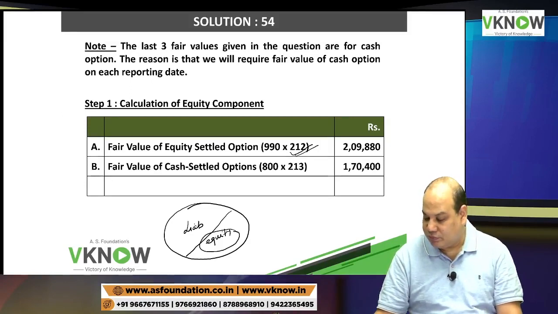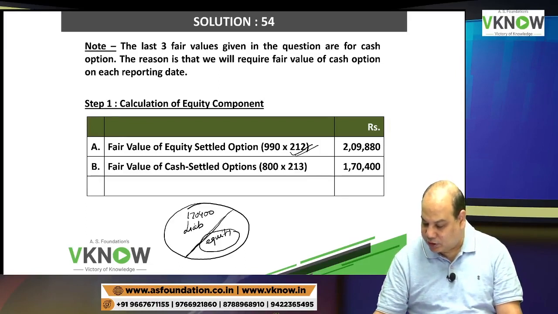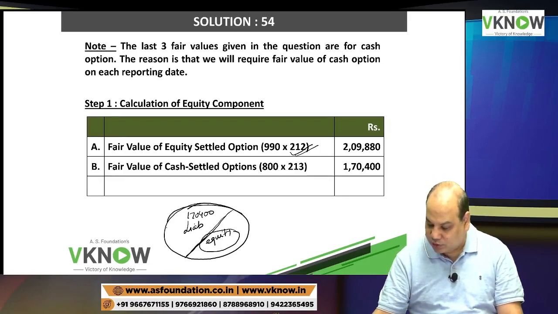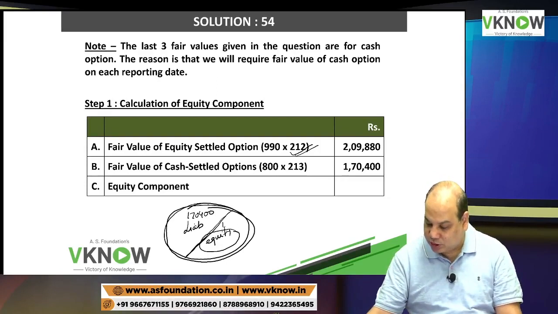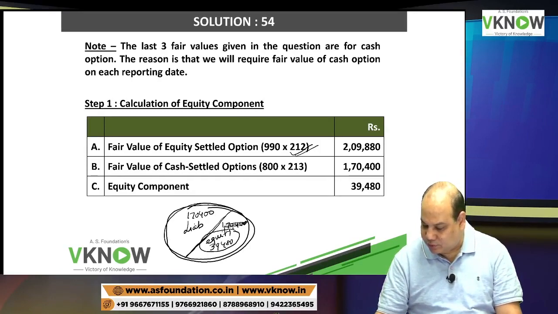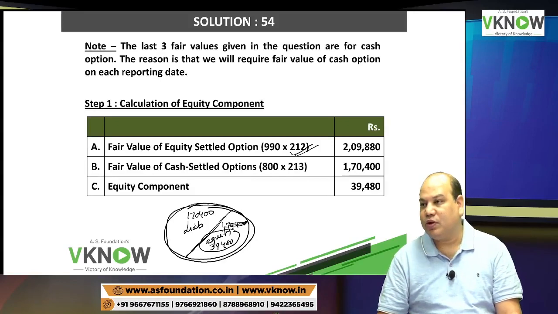Multiply, 1,70,000. So this liability part is 170,400. The total value of this compound instrument is 2,09,880. So the remaining portion is called equity component. Check the answer. 39,480. So this is 39,480. Substance over form.